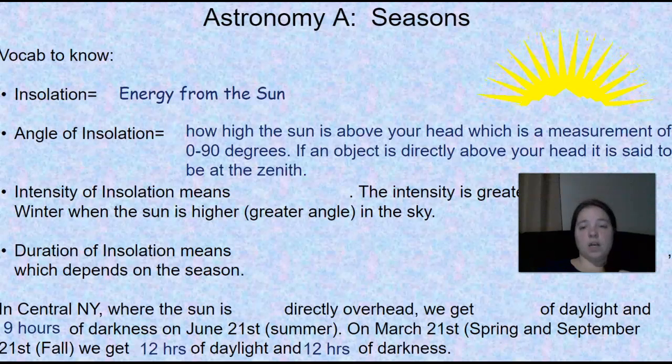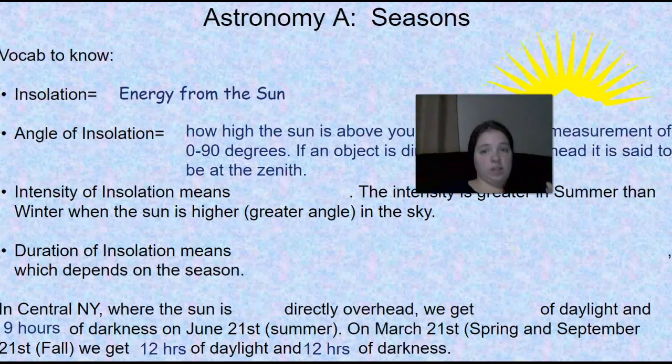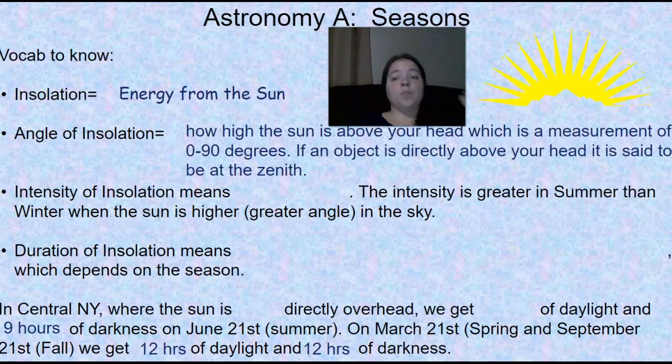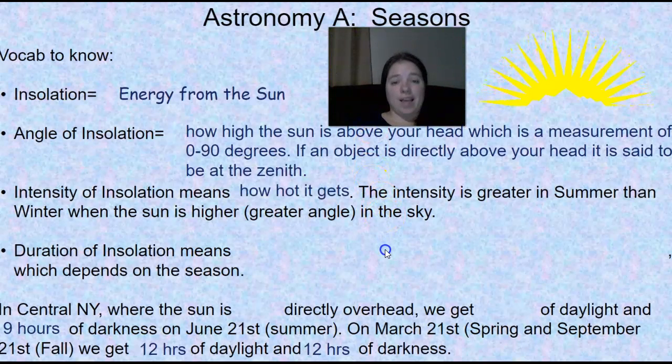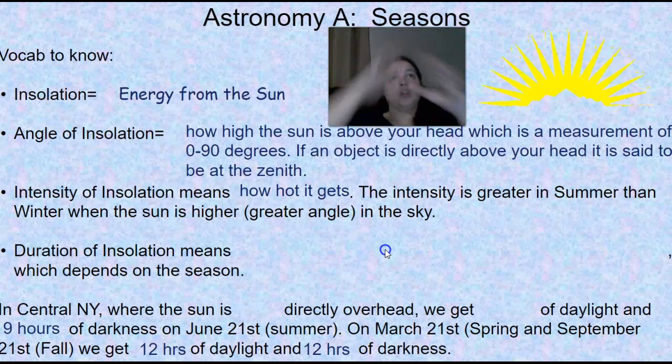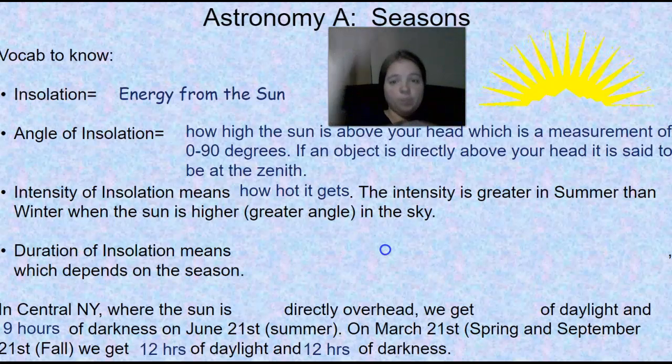Now, the sun to us is never directly overhead. We'll get into that a little bit later. It just isn't, and that's because of where we're located on the globe. So intensity of insolation means how hot it gets. Angle of insolation is what angle the sun is up at; intensity is how hot it is. The intensity is greater in the summer than in the winter when the sun is at a greater angle in the sky. We already saw that a little bit in meteorology.